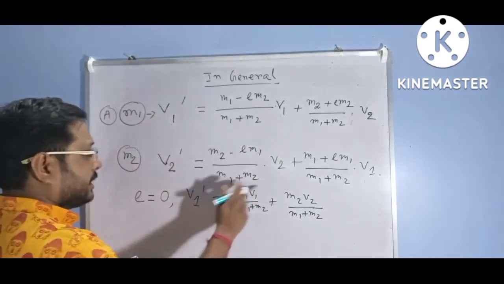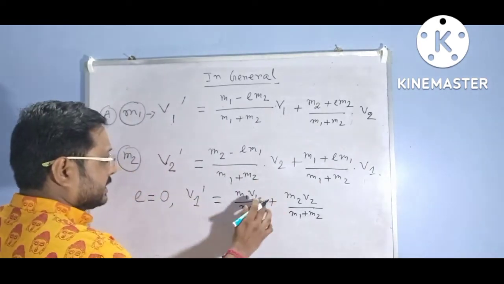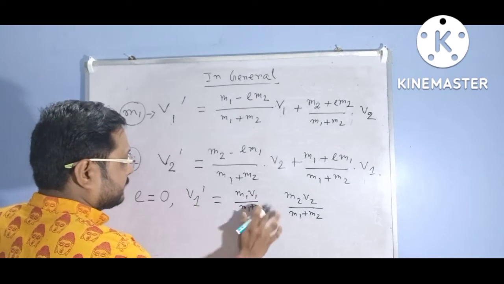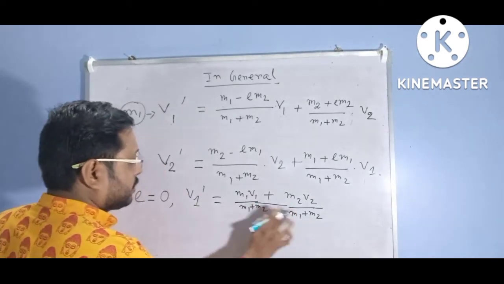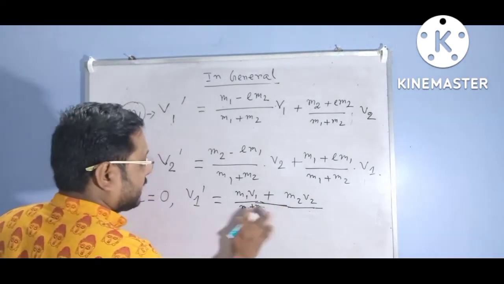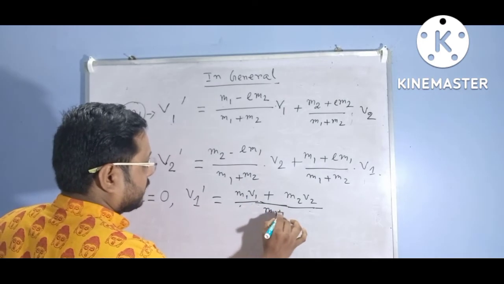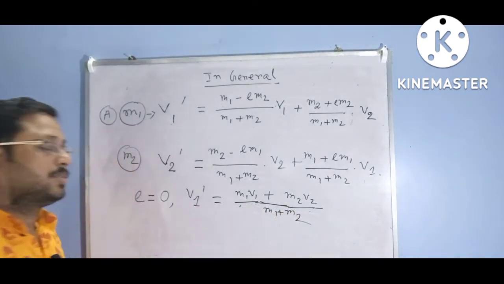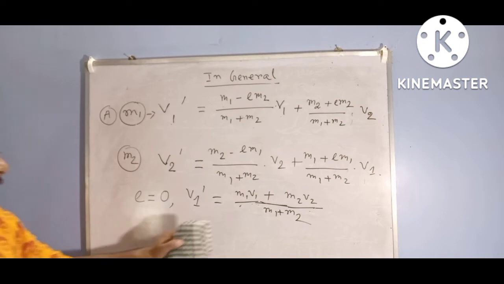If we add this, we get m1 v1 plus m2 v2 divided by m1 plus m2. The same result we obtained before.